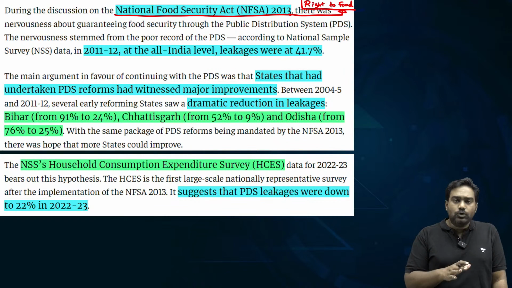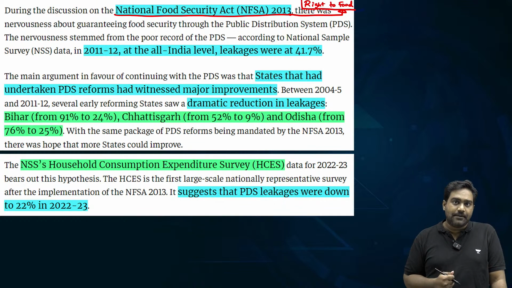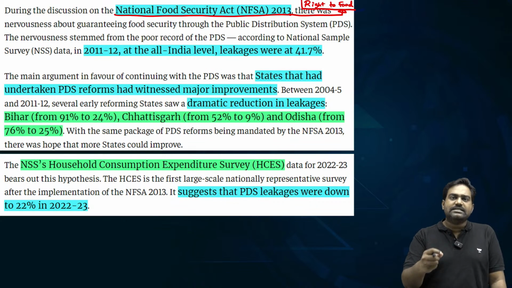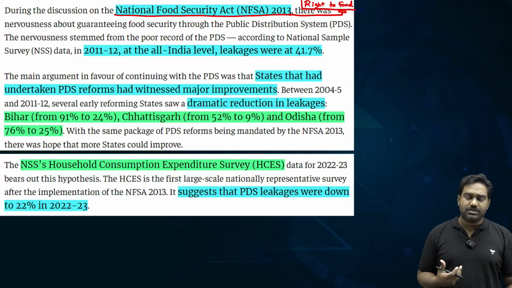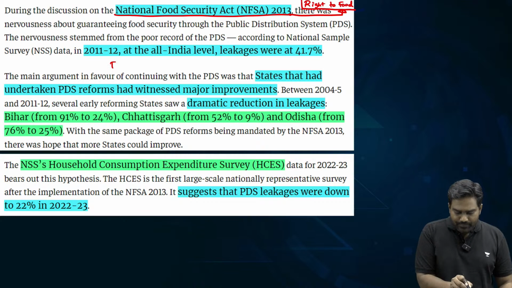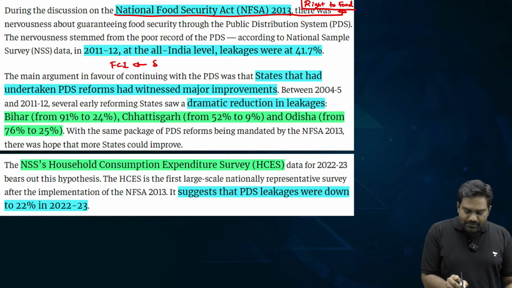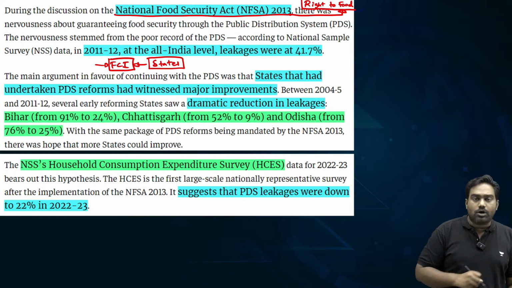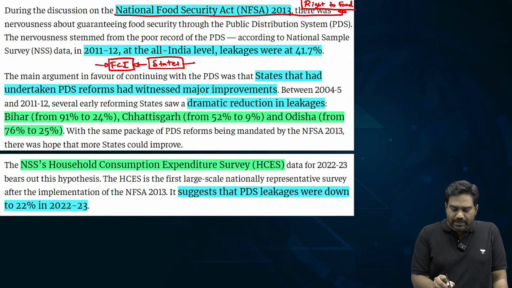So, prior to the enactment of this law by the then UPA government under Prime Minister Manmohan Singh, if you look at PDS, there were a lot of flaws in its implementation when it came to offtake of food grains from the Food Corporation of India. The states in particular which would implement the PDS, they would lift the food grains from the stock released by the FCI, the Food Corporation of India, and then they would distribute this through the PDS system via the ration shops.